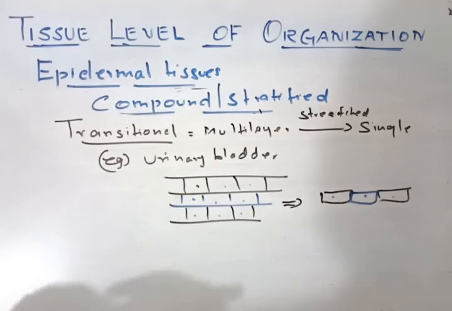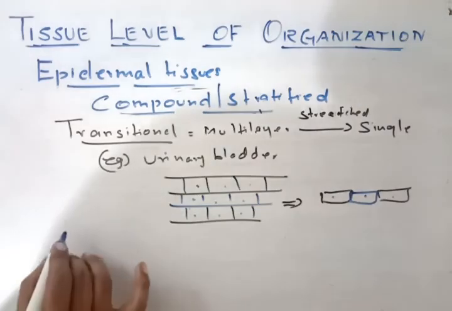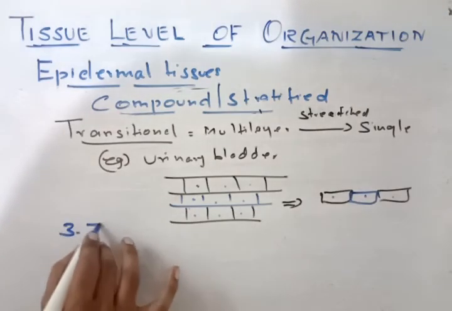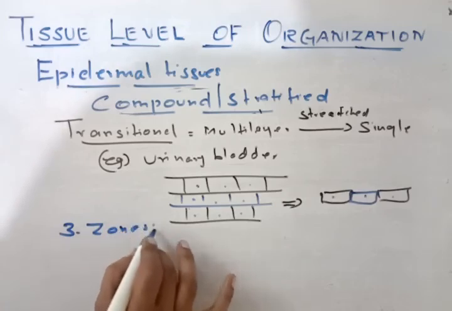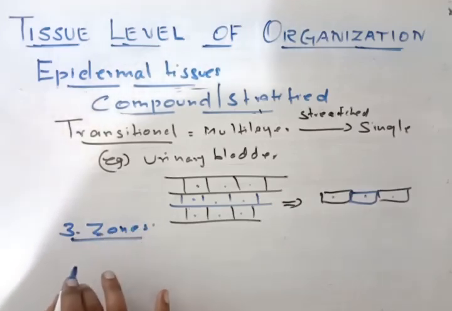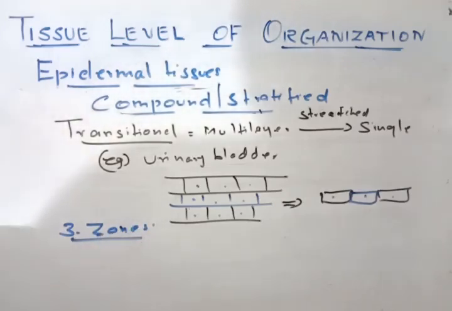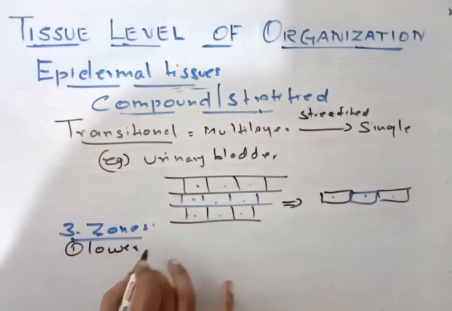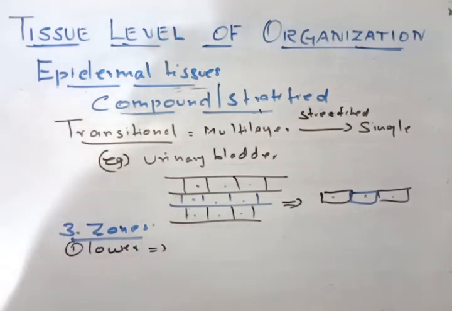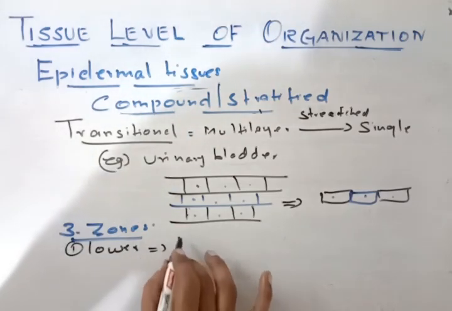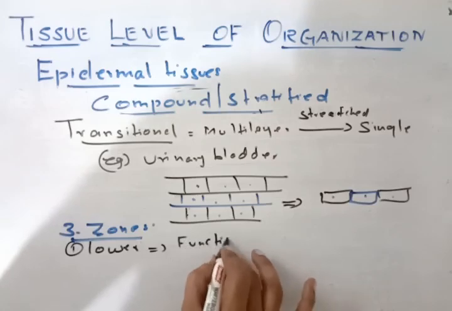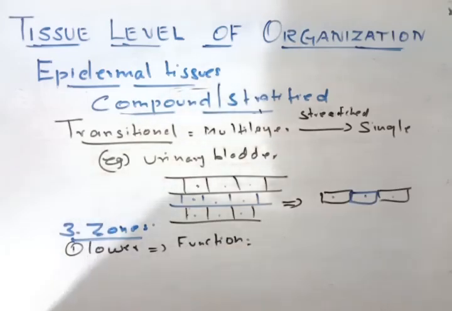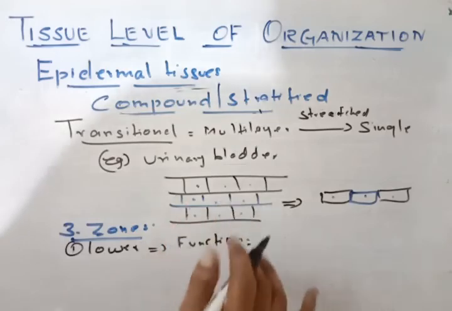Understand? Now it has 3 zones. The first zone is the lower zone. The function of this lower zone is attachment with the basement membrane.